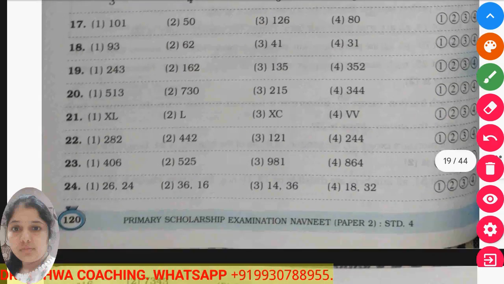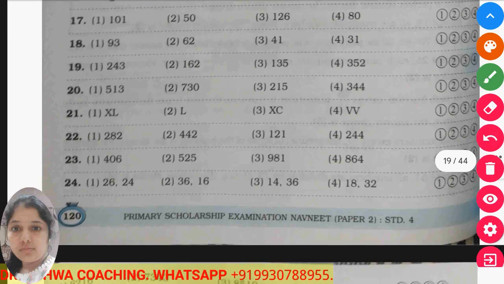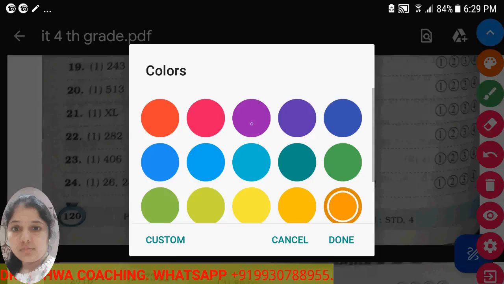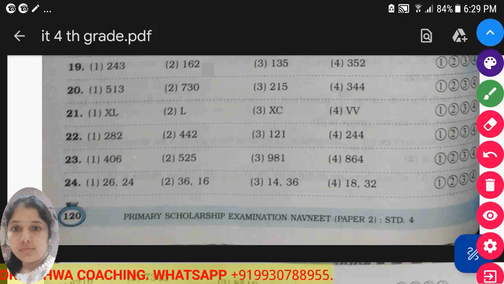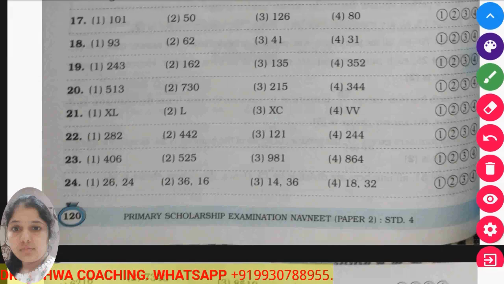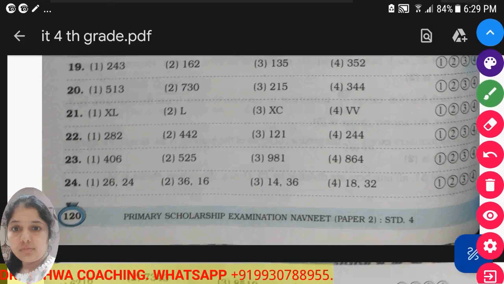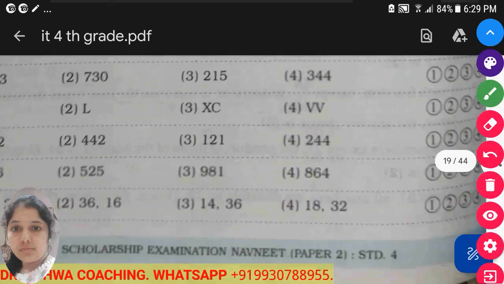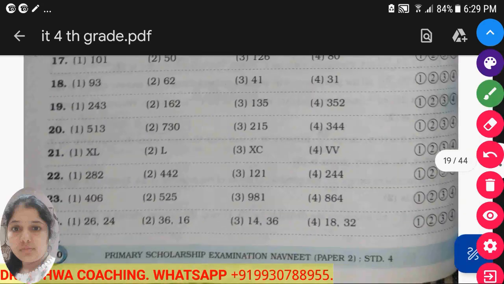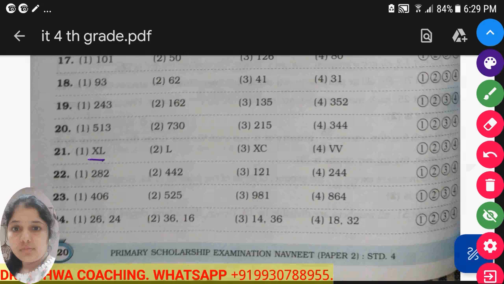Okay, now I will leave some sums for you. I will take the sums that are based on Roman numerals. Now see, XL, L, XC and VV. So we can write the number XL, which is 40. L is equal to 50. C means 100, so 100 minus 10 is 90. This is 50. This is 40. But we cannot repeat V, which means 5.